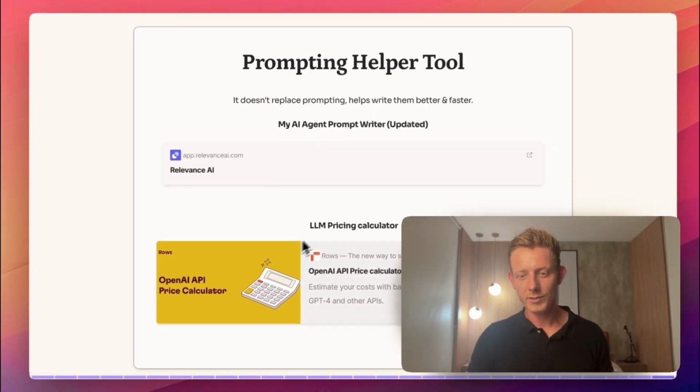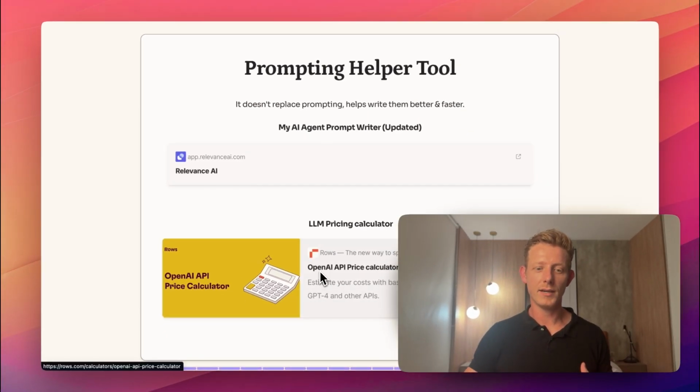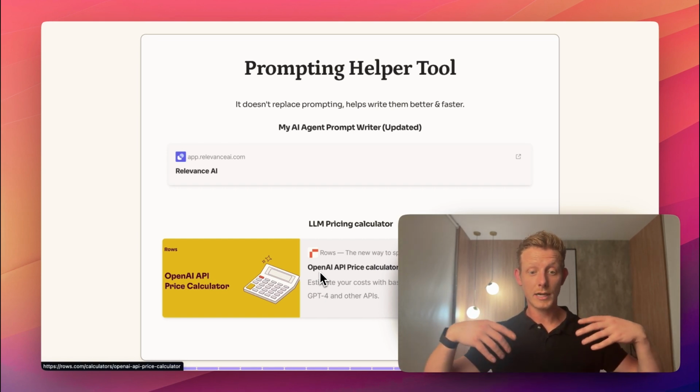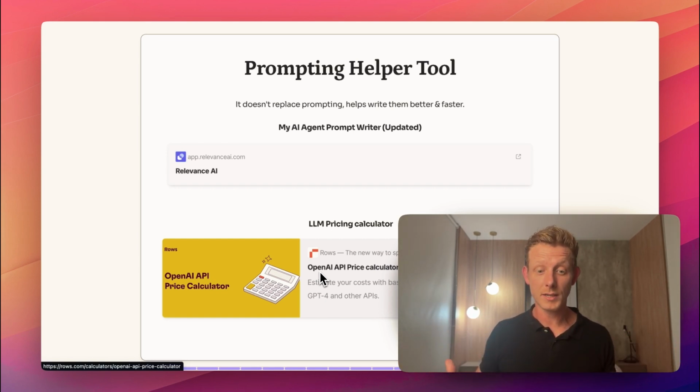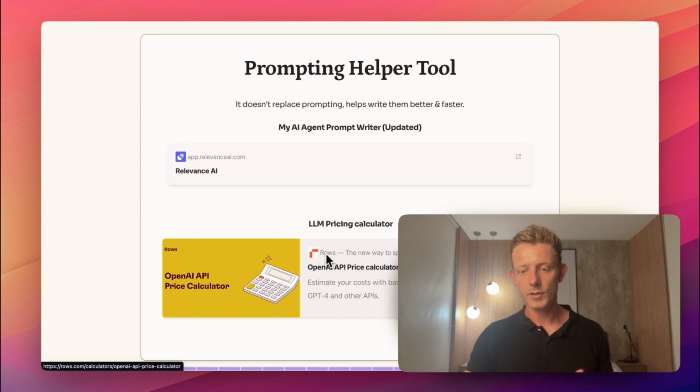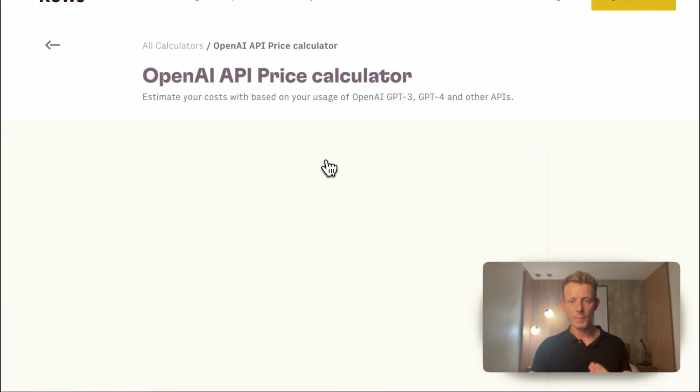I added in one more thing here, which is an LLM pricing calculator, which I found very useful when you're trying to price these systems for clients, because it's sometimes very hard to predict the LLM pricing when you start running this on large volume of tasks. So usually what I try to do is run these systems once through this OpenAI API price calculator.